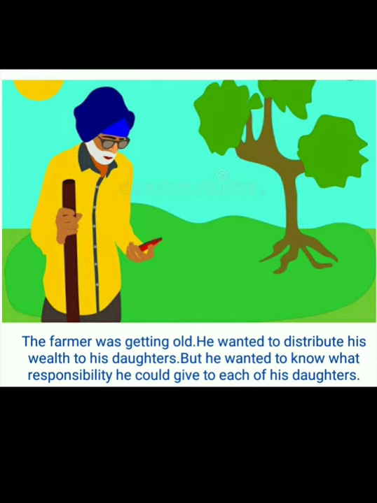The farmer was getting old. He wanted to distribute his wealth to his daughters, but he wanted to know what responsibility he could give to each of his daughters. As the farmer was getting old, he wanted to share his wealth with all his daughters. Usually, when parents get old, what will they do? They will divide and give their property to their children. Isn't it, children?